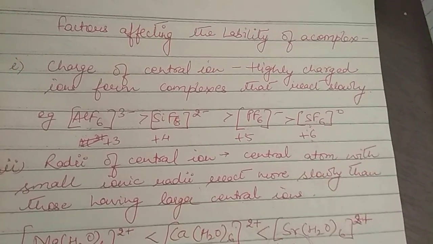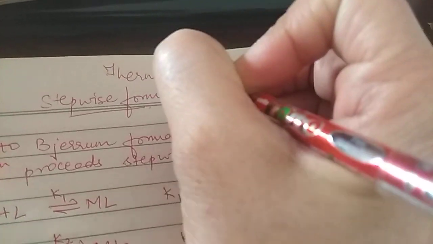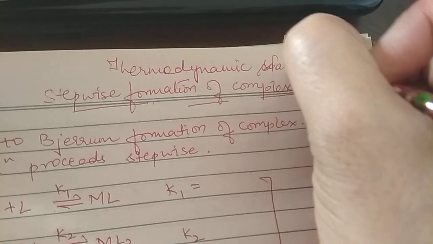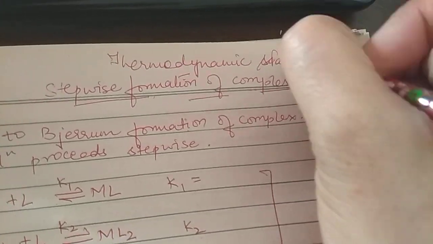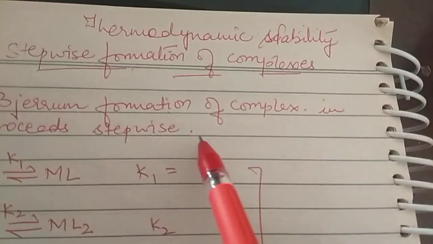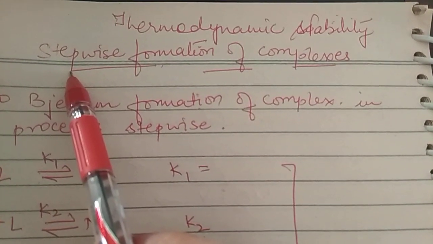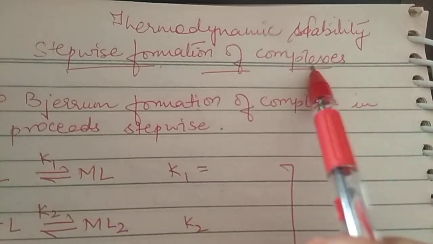Now we are going to discuss one more parameter, the thermodynamic stability of the complexes. We have discussed this briefly in our previous video. According to thermodynamic stability, we can discuss the stepwise formation of the complex.